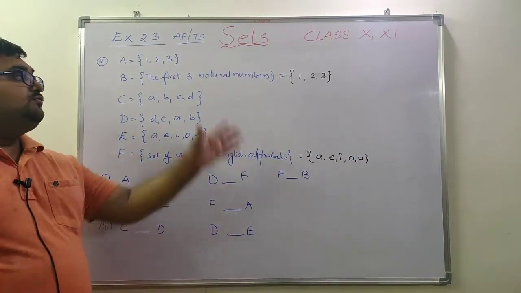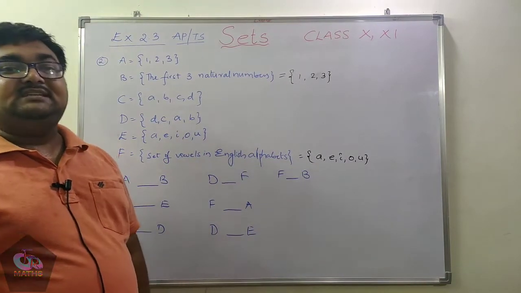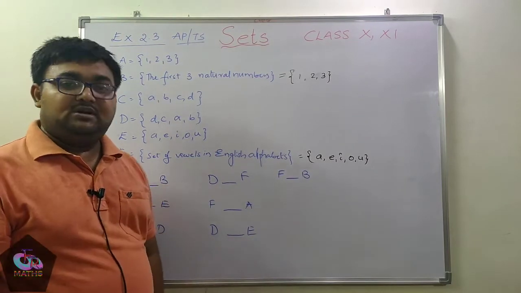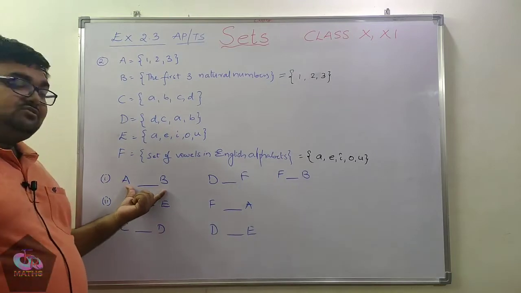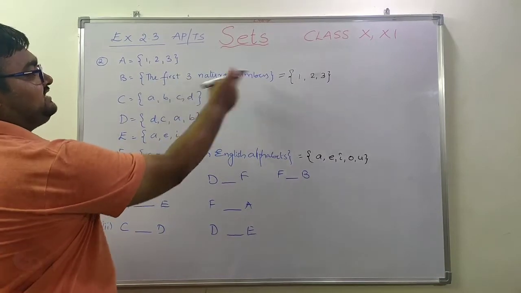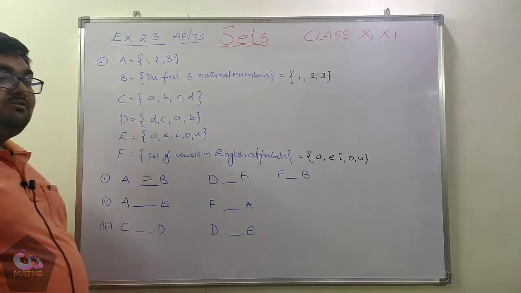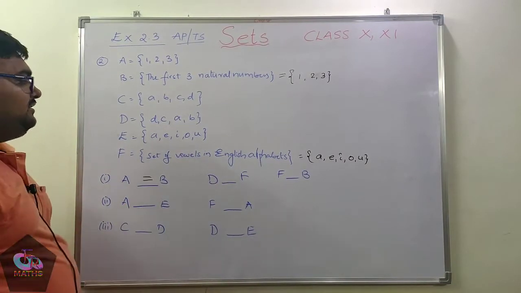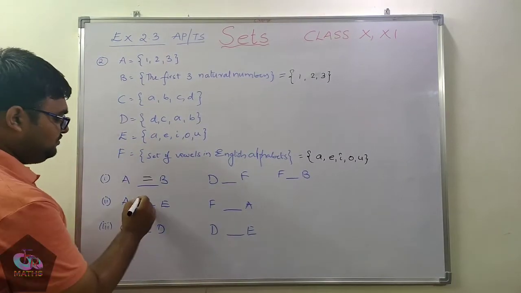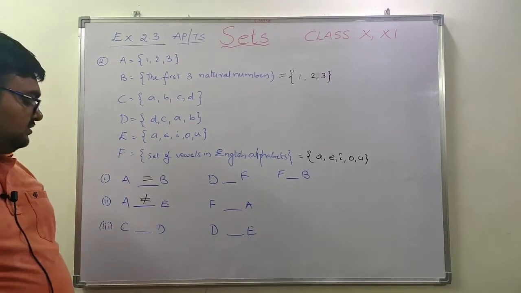Now, from these six sets, we need to say whether the given sets are equal or not, so we need to denote the equal to or not equal to sign. What is the relationship between set A and set B? If you observe, both sets are equal, so we will use the equal to sign. Next, A and E. A is {1, 2, 3}, E is the set of vowels. So A and E are not equal, and this is the symbol for not equal to.